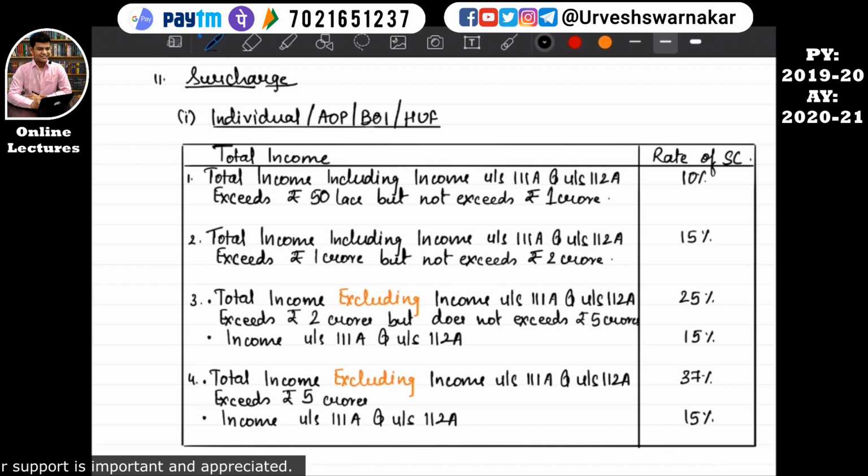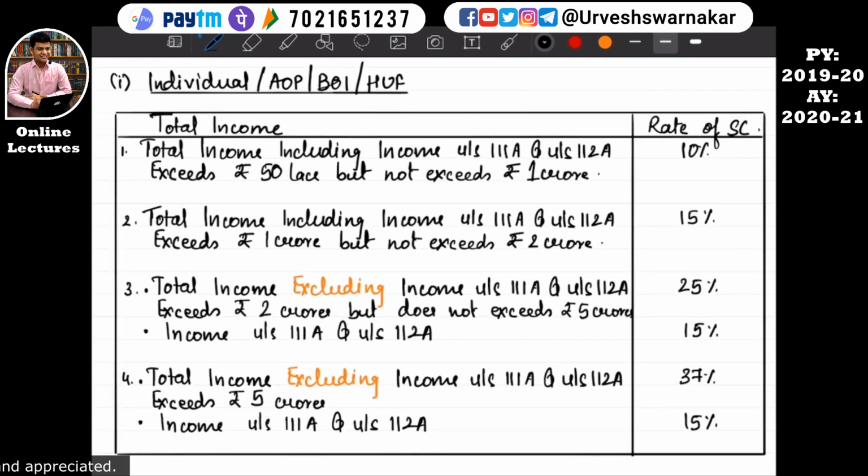Surcharge in case of an individual, AOP, BOI and HUF is what? See, let's understand it. If the total income, including the income under section 111A and under section 112A, exceeds rupees 50 lakh but does not exceed rupees 1 crore, the surcharge rate will be 10%.